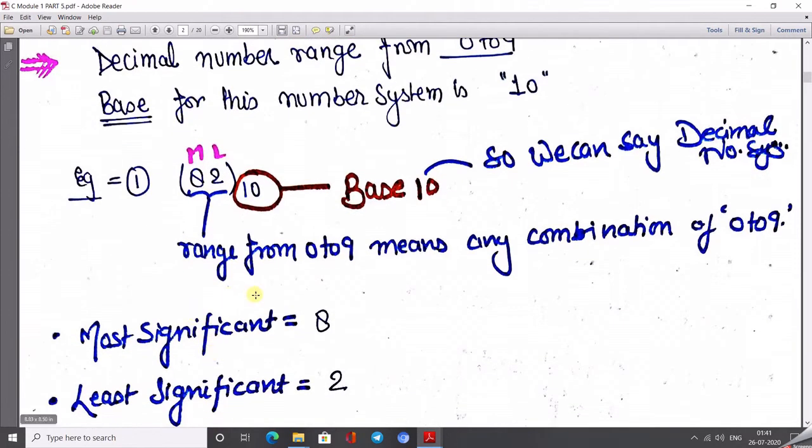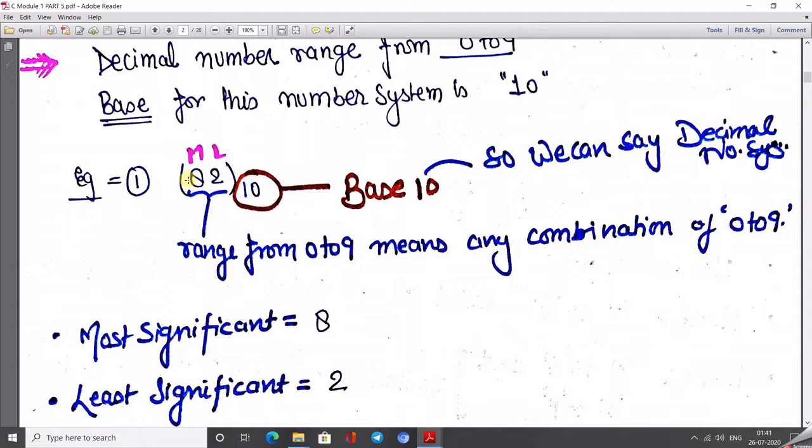For example, if I write 82 with base 10, then this number is known as a decimal number. How can we recognize whether a number is decimal or not? Just look at the base part. If 10 is written as the base, then it is the decimal number system. If 8 is written, then it is known as octal, and so on.